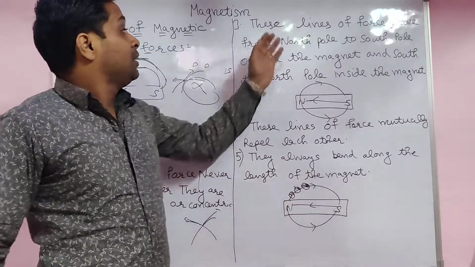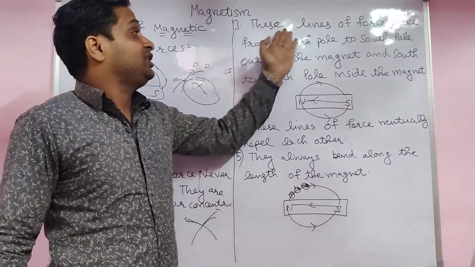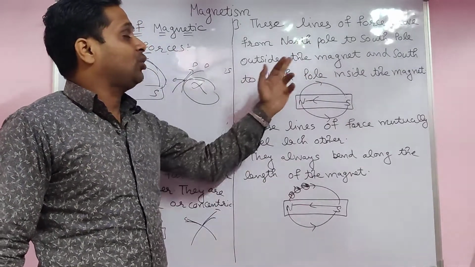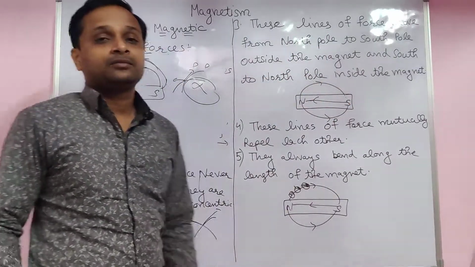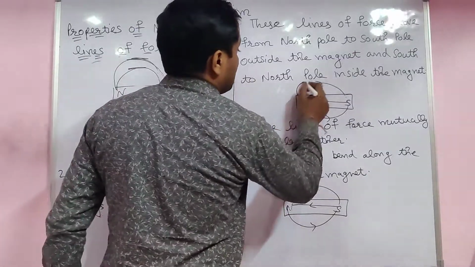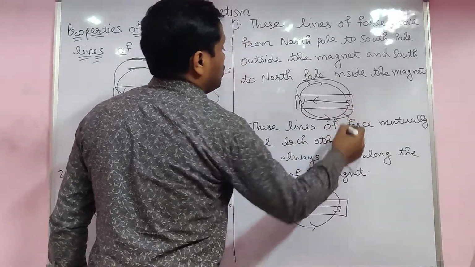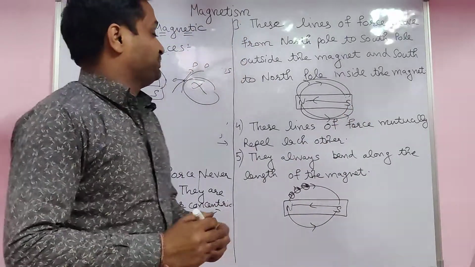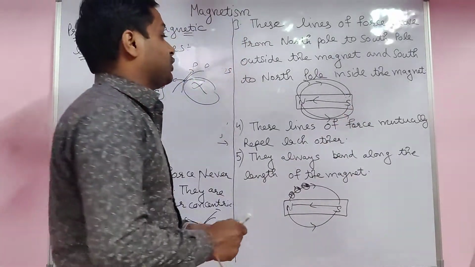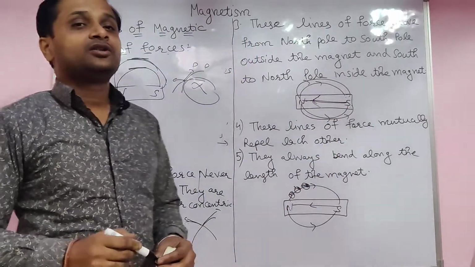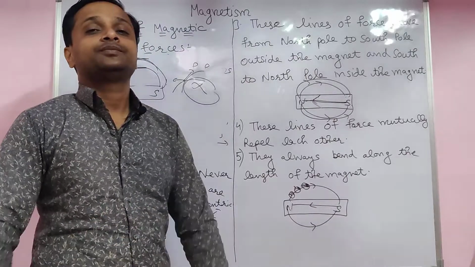Yes. The third property: these lines of forces move from north to south outside the magnet. Keep in mind, outside the magnet always north to south, and inside the magnet always from south to north.